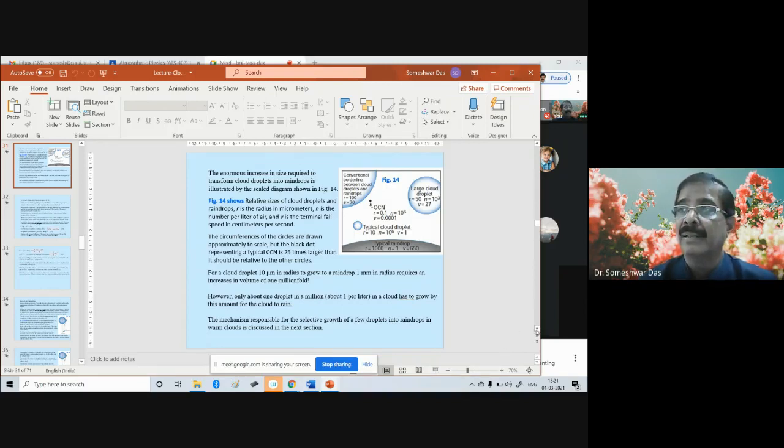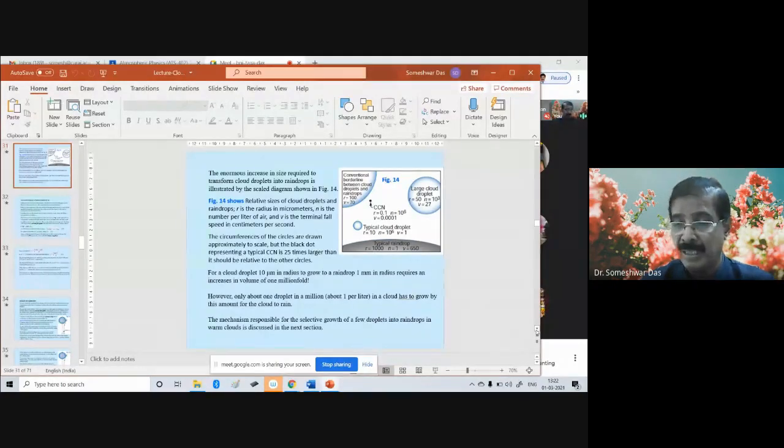And when they start descending, they sweep the smaller droplets which fall at a slower terminal velocity in their way towards the ground. When they sweep the smaller droplets, some of them collide and merge into one, while others are just deflected away, and that way also the droplets keep growing. So that is the growth of droplets by collisions between two droplets. The other one, which you have studied in quite some detail, is the condensation and coalescence process.